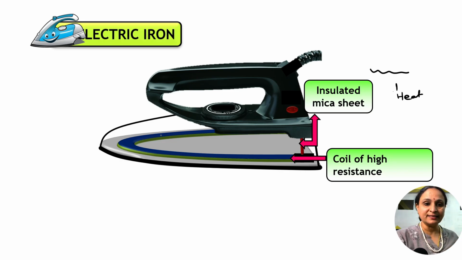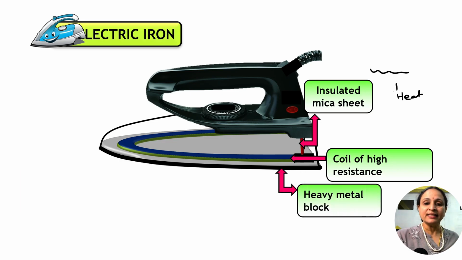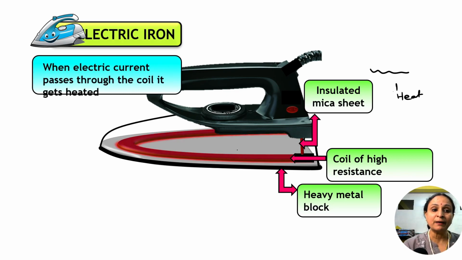You can press easily, and then you can see that below this high resistance coil, you have got the heavy metal block. When you take the press in your hand, it will be heavy, right? So, that is there, and then there is a wire from which the current enters and passes through the coil. So when the current is passed through, the coil will get heated, right?